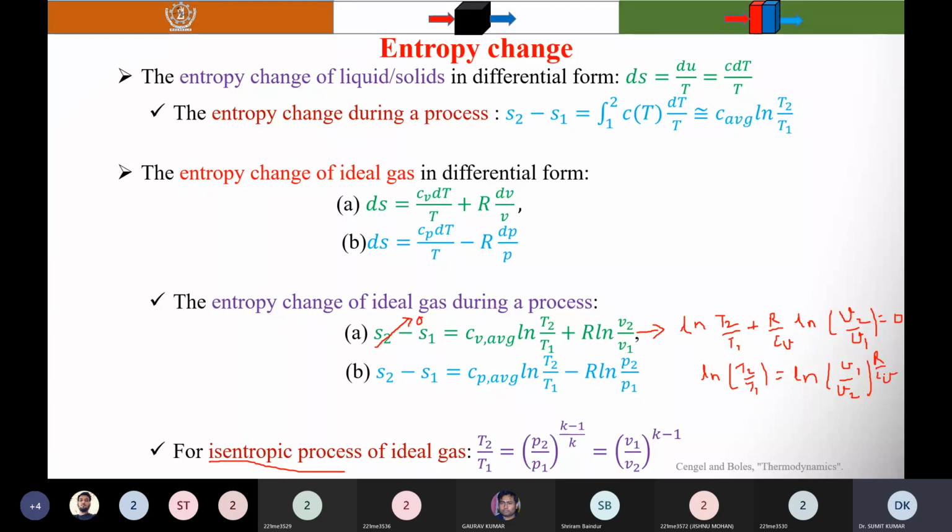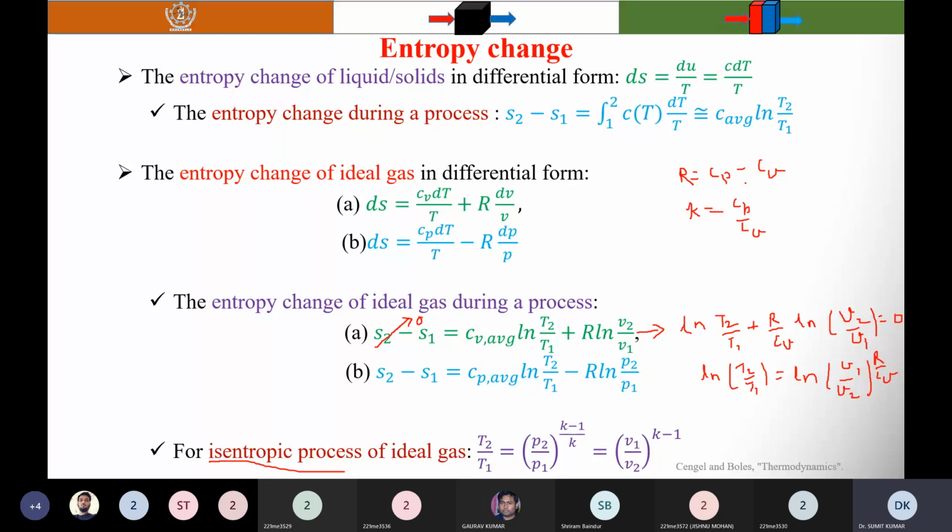If you remember, R is equal to Cp minus Cv, and K is the specific heat ratio, that is Cp by Cv. So you substitute this value here.